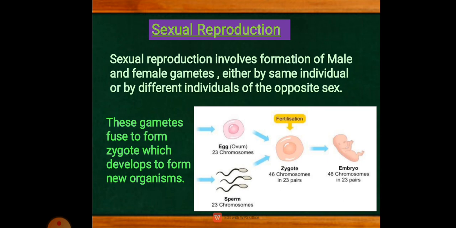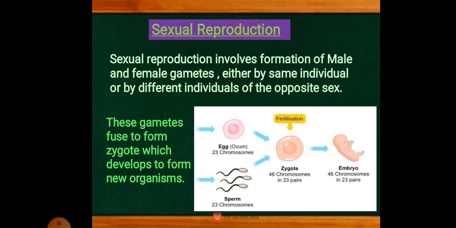After these two gametes fuse, there is a formation of the zygote. After the fusing of these two gametes, it undergoes the fertilization process. After the fertilization process, it forms a zygote, and that zygote is going to develop into an embryo. From zygote to embryo development, it crosses many stages. This is known as sexual reproduction.